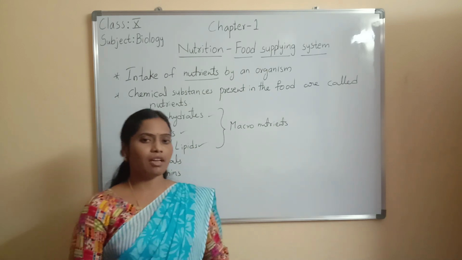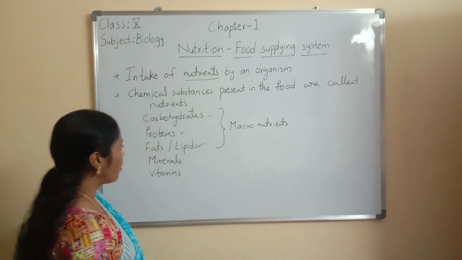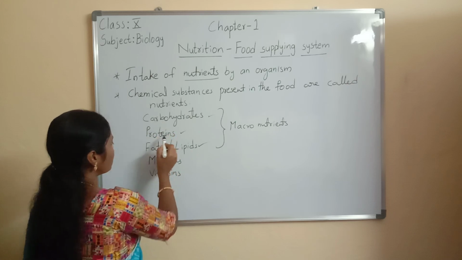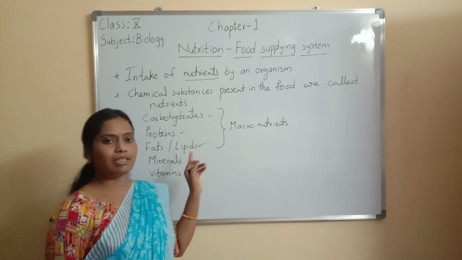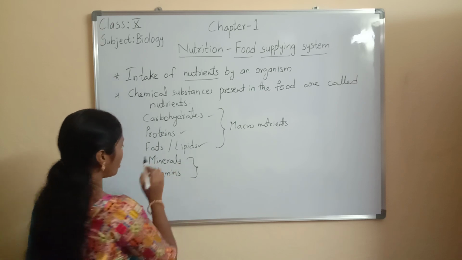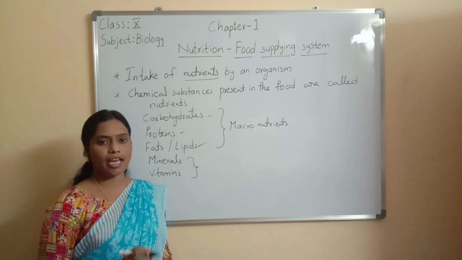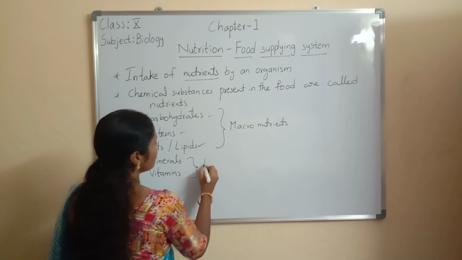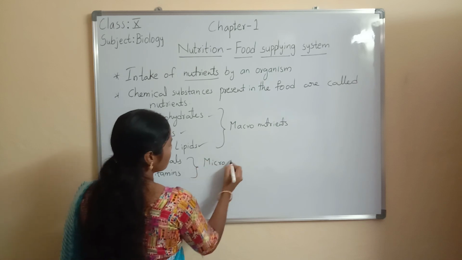They are required in large quantity. But compared to carbohydrates and proteins, we require less amount of fats. The remaining 2 types of nutrients, minerals and vitamins, are called micronutrients.